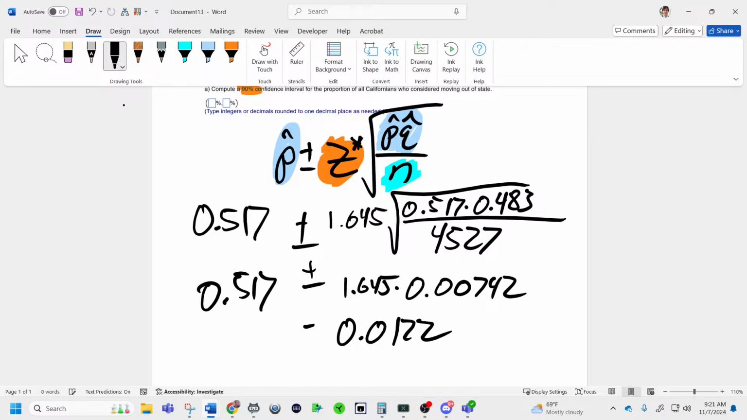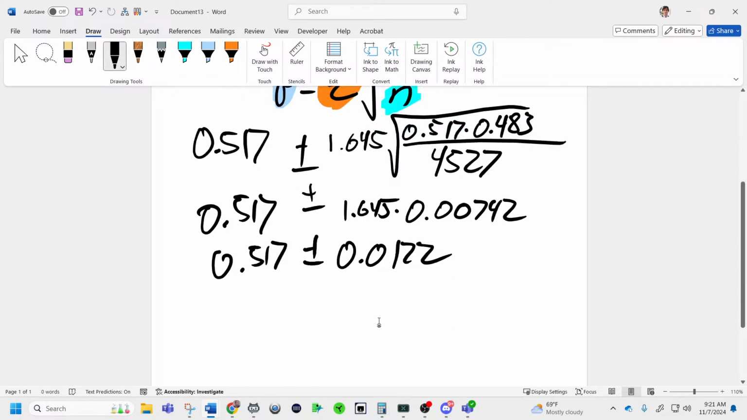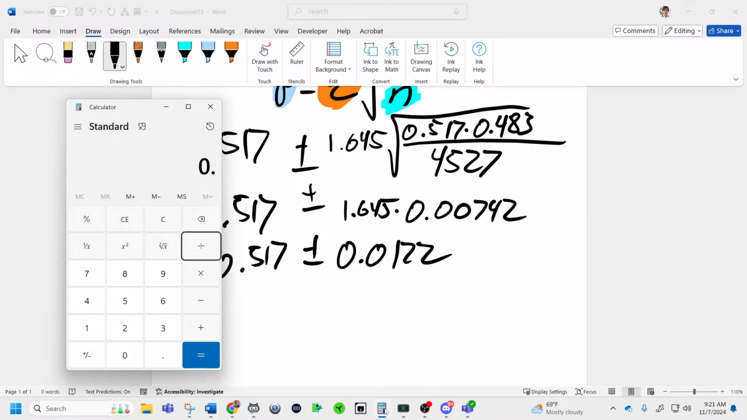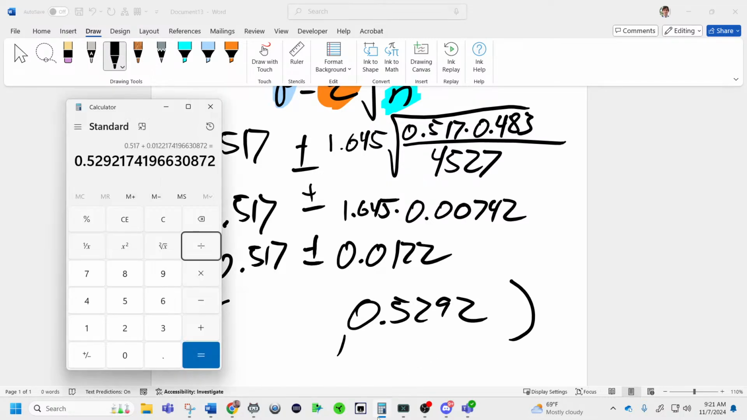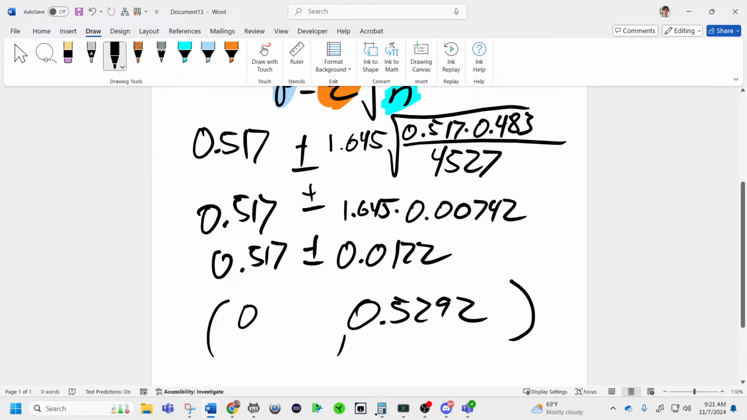0.0122. And then we do the plus or minus on that. So 0.517 plus this gives 0.5292. That's the upper bound because I added it. So this number plus this. Now we do this number minus this. So there we go: 0.5047 or 0.5048.